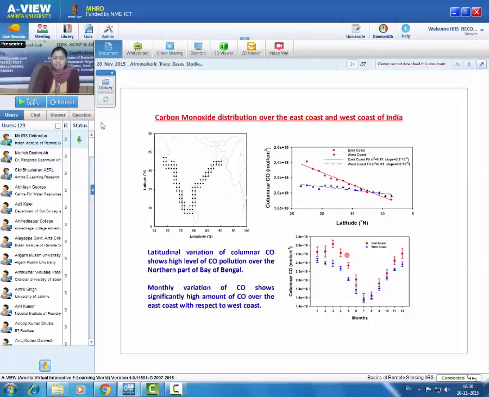The difference is maximum during the pre-monsoon season, during March, April and May. So this analysis shows that the latitudinal variation of columnar CO shows a high value of carbon monoxide pollution over the northern part of the Bay of Bengal, and the monthly variation of CO shows a significantly high amount of CO over the east coast with respect to the west coast.